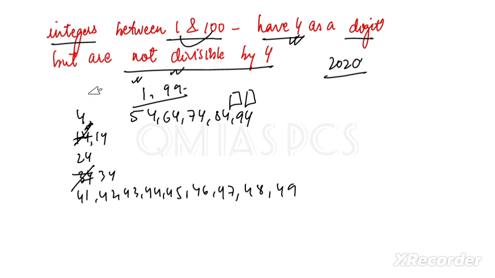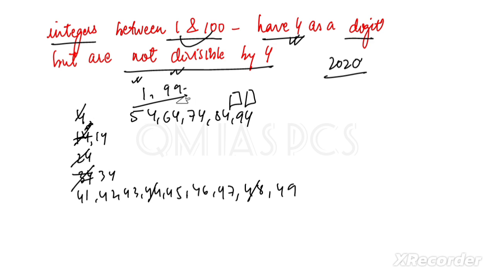Cancelling the multiples of 4 will be easier. So 14, 34 stay. And I am cancelling the multiples of 4: 4, then 24, then 44, 48, then 64.